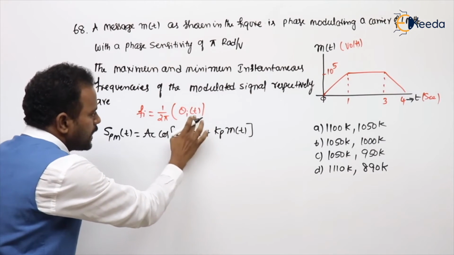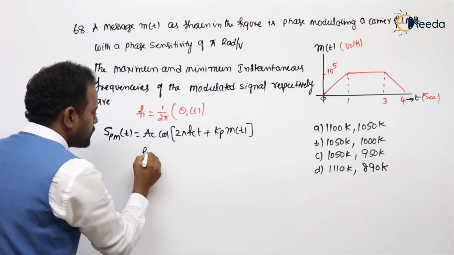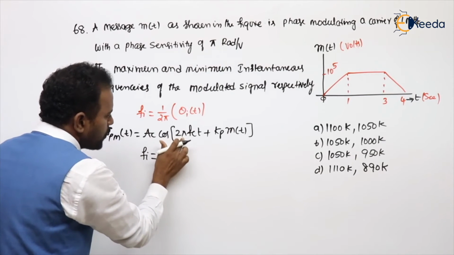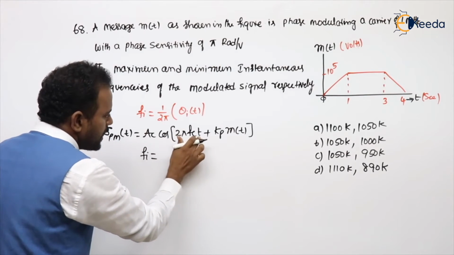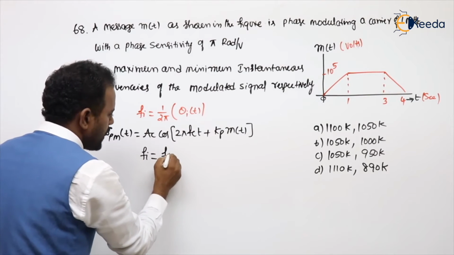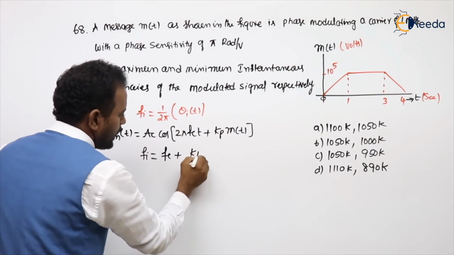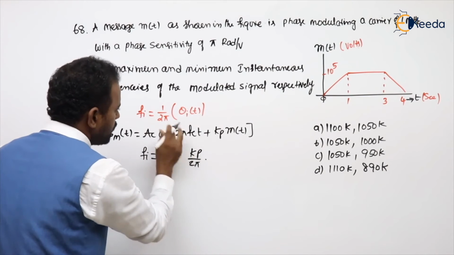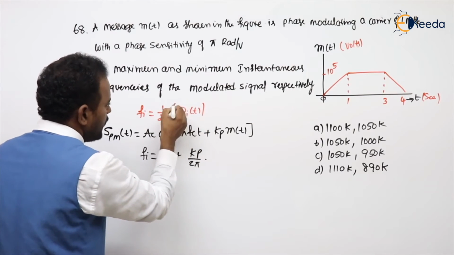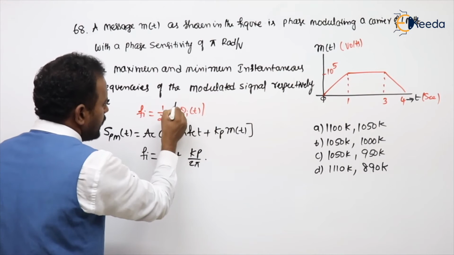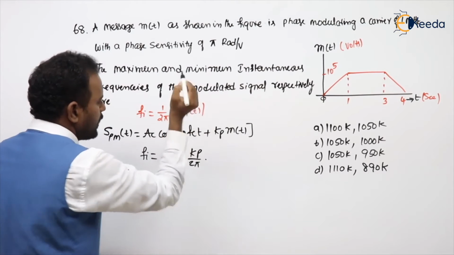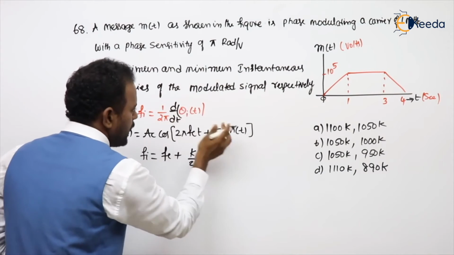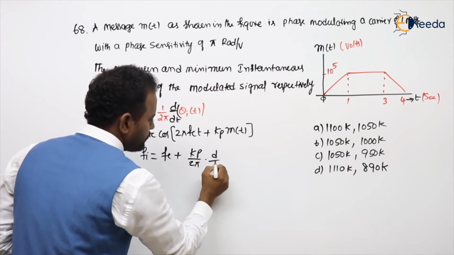This is the total angle. Substitute here. If we substitute the total angle, 2 pi gone, Fc constant outside, d by dt of t is 1. So Fc plus Kp divided by 2 pi into d by dt of m of t.